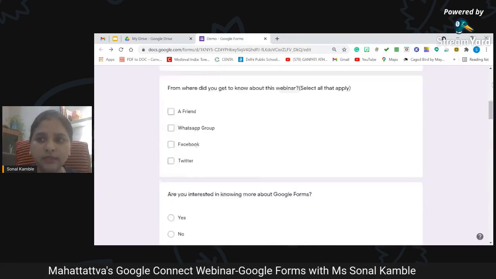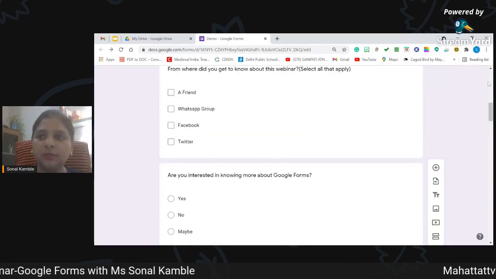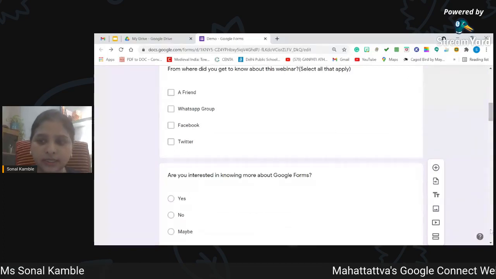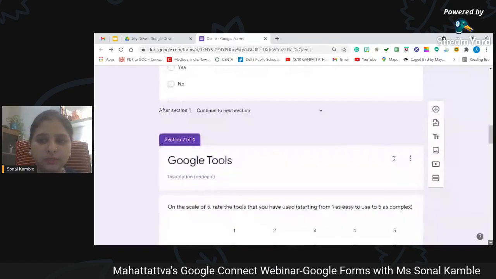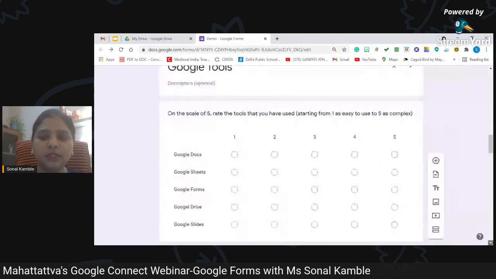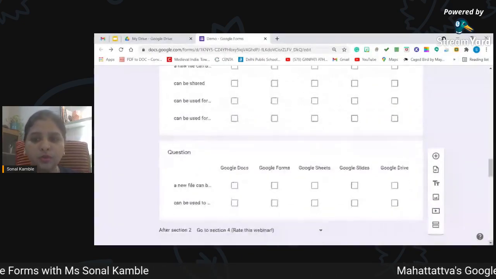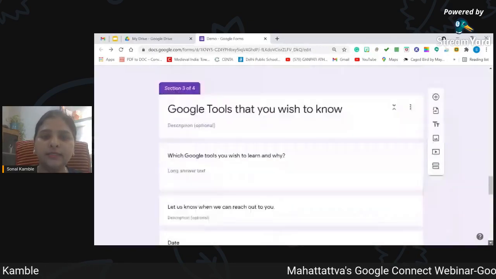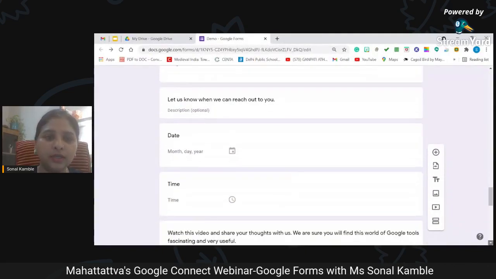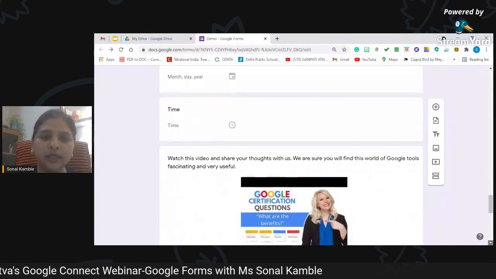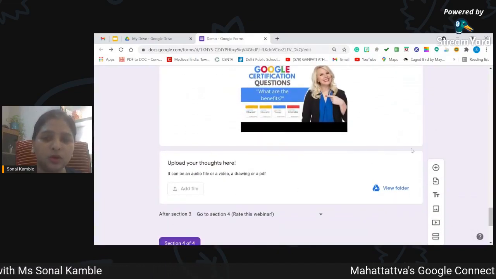So let me quickly recap what we learned. First of all, short answer, then we learned about drop down, then check boxes, then multiple choice, and then we did multiple choice with conditional, and there was validation. So here it is the multiple choice grid, here it is the checkbox grid, and I showed you how we can do it. It's just a sample. Then next is a paragraph, and after that it is date and time and how to create a title in between. Then here it was a video, how to embed a video, select it, and then upload, how to upload a file.